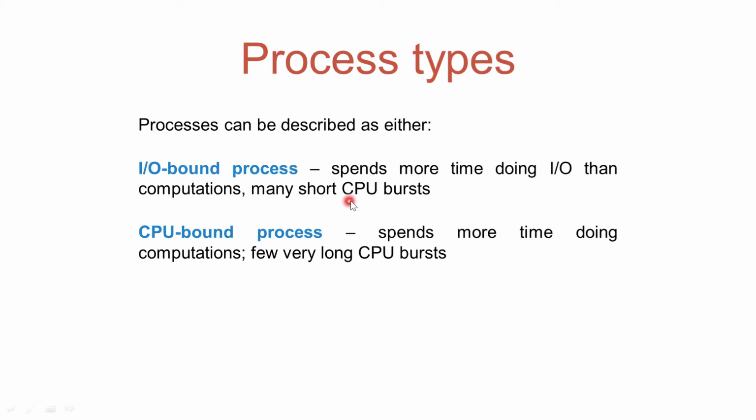Here you can see the term CPU burst. CPU burst is the time taken by a process on the CPU. CPU bound processes are those which need more time on the CPU, so they have very long CPU bursts and short IO bursts. Such processes are CPU bound processes.